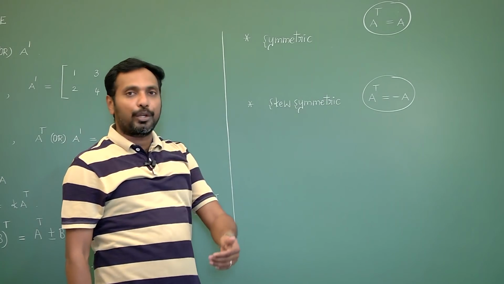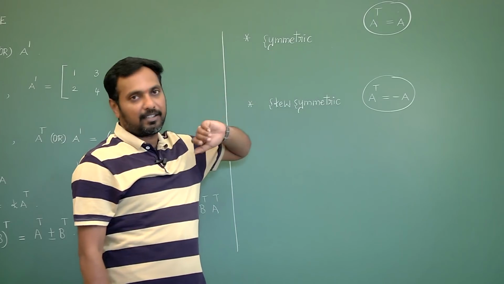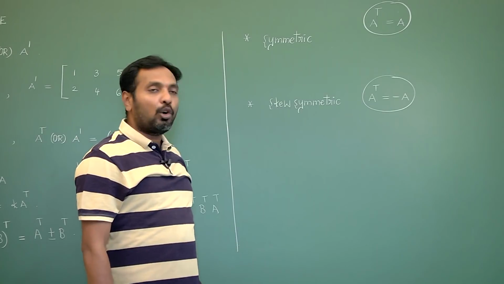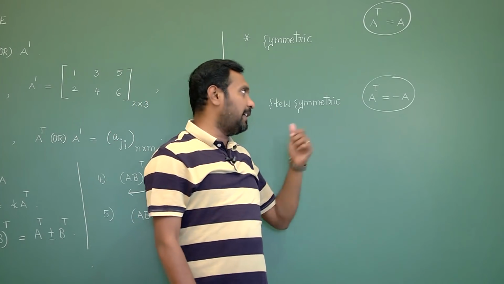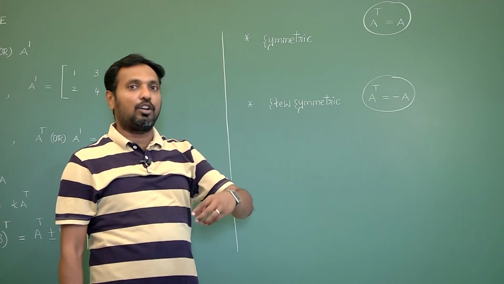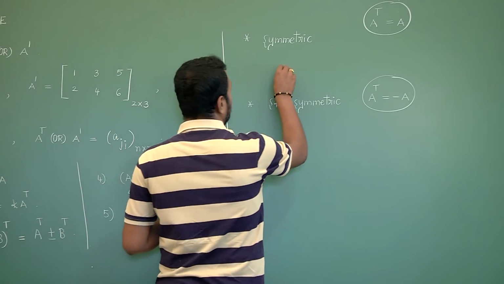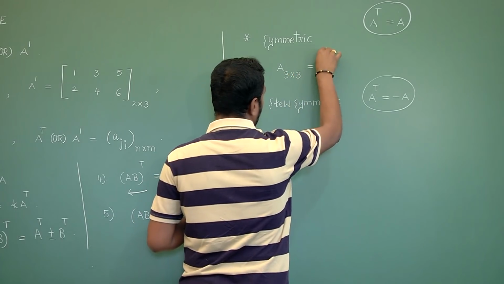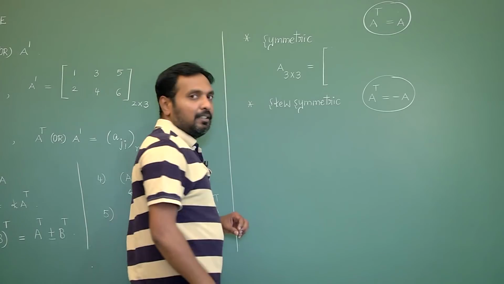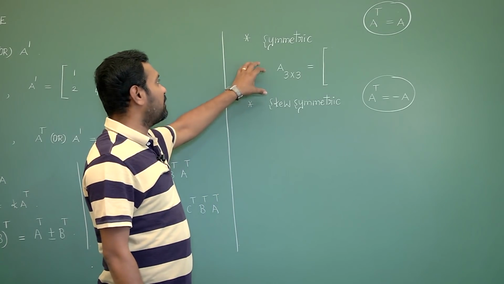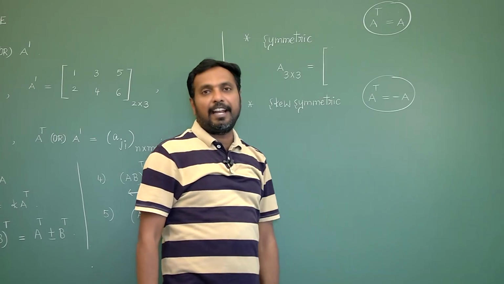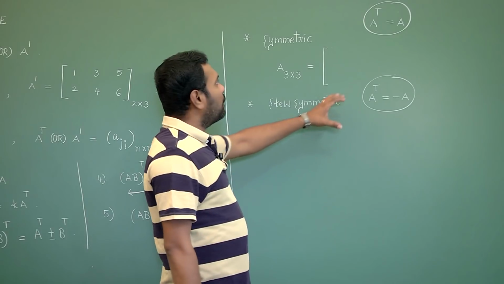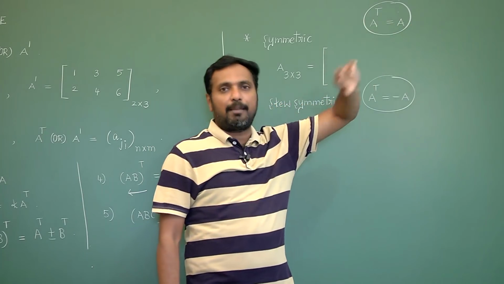Now, how to give an example of a symmetric matrix if a question is asked in the examination? How to give an example of a skew symmetric matrix? We will just apply logic. Capital A, 3 cross 3, I am taking, and I am giving an example of a symmetric matrix which satisfies the condition A transpose equals A. So if you do the transpose, it should equal the same matrix.